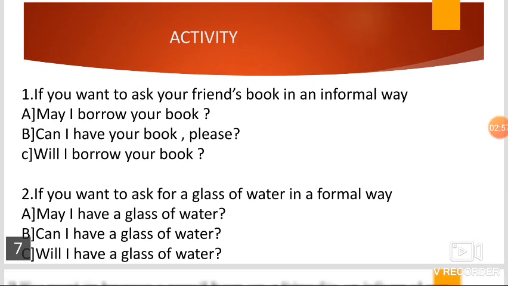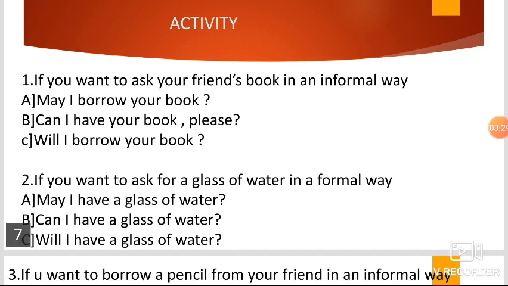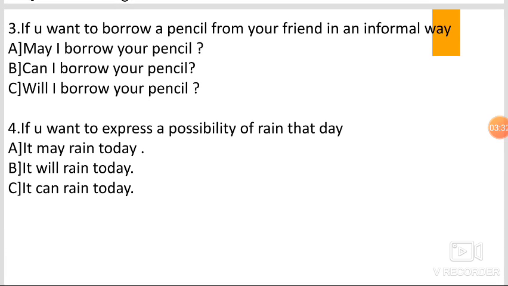I hope now you have understood about the helping verbs. Look at the activity, children. If you want to ask for your friend's book in an informal way, which word will you use? I told you in the beginning that we use may in a formal way and can in an informal way. If you want to ask for a glass of water in a formal way, which sentence will you use? If you want to borrow a pencil from your friend in an informal way. If you want to express a possibility of rain that day.